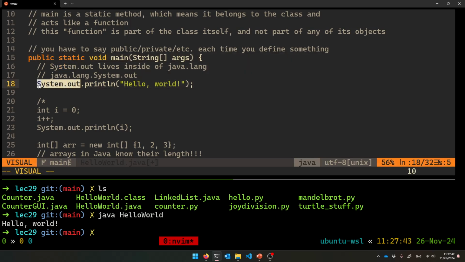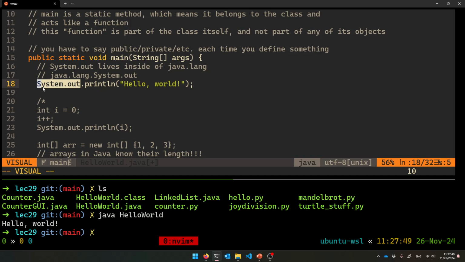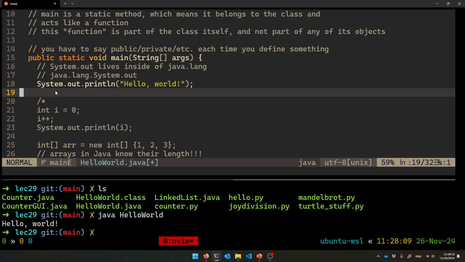And yeah, System.out has a function, or sorry, a method called println. And System.out really lives inside of a bigger place. It lives inside of not a library in Java. They call them packages. So it lives within the java.lang package, which is by default included for you. And in Java, we say imported, all right, instead of included. And so this full path of System.out is really java.lang.System.out, but this is like default, like imported for us. Okay, so that's where that lives. And like you can look at the documentation for that. Like here's a link to that.